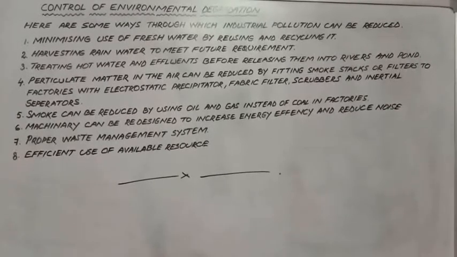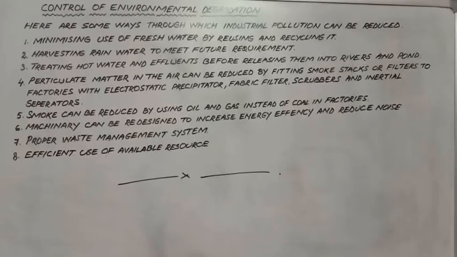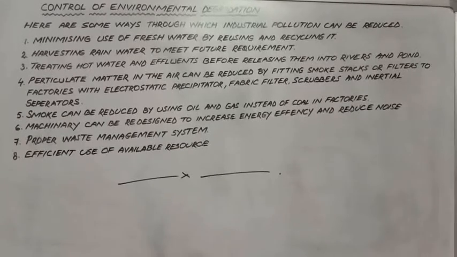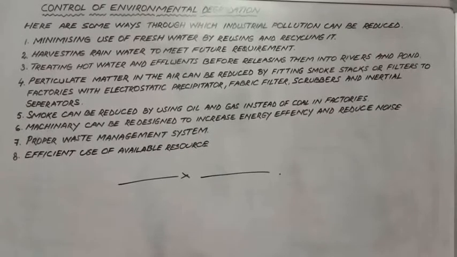The industries should put into place a water recycling plant, and the used water should be recycled and reused as many times as possible, thereby helping the environment and reducing industrial pollution. It is a very important aspect, reusing and recycling of water.